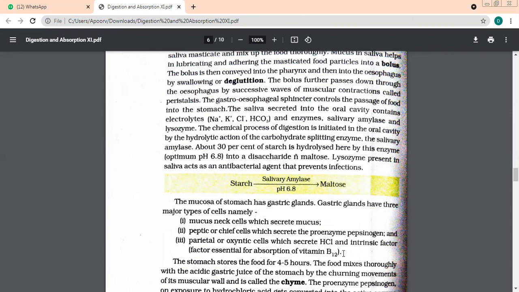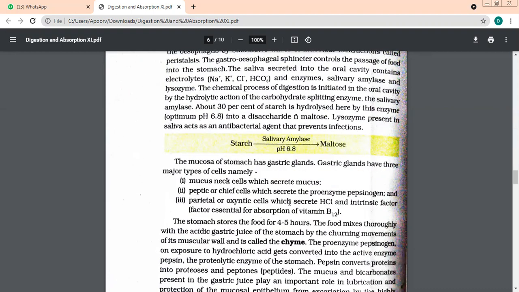And then we have the parietal cells, which secrete which acid? HCl. And they also secrete a factor. What is the name of the factor? Intrinsic factor. Yes, it is called intrinsic factor. This is very important for the absorption of which vitamin? Vitamin B12. Yes, beta, B12.